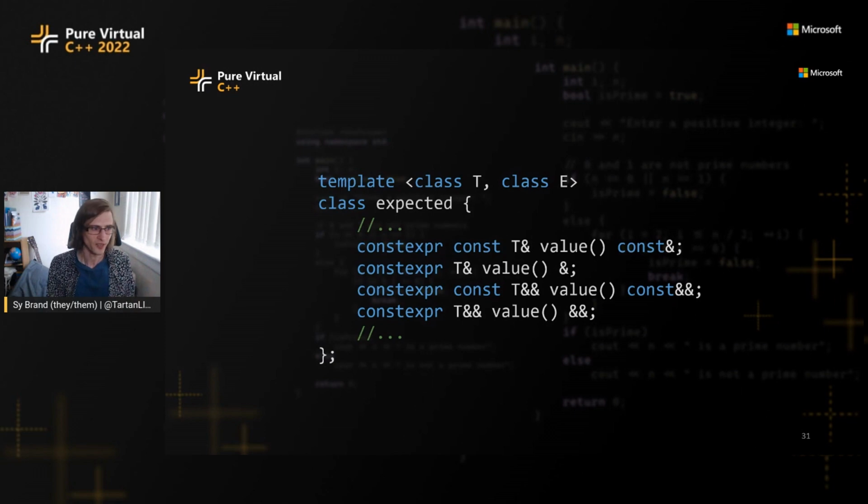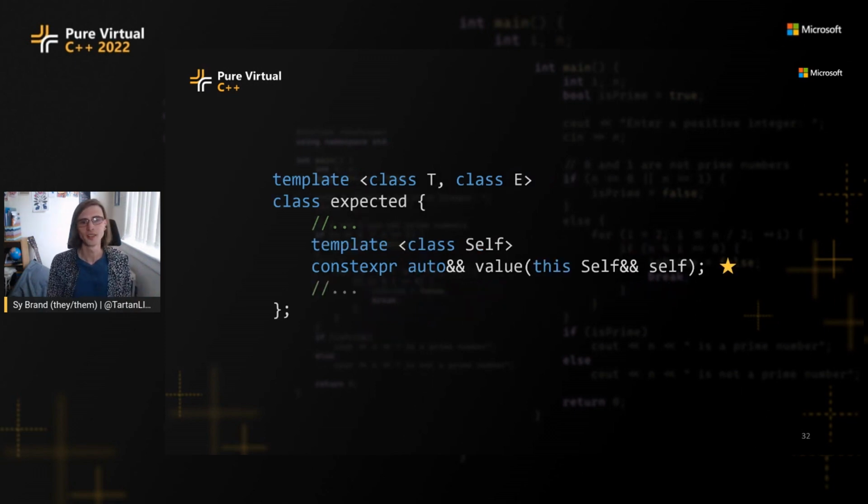So C++23 gives you something for this. It's called deducing this. So this says, I don't have to overload these things anymore. I'm just going to deduce the const ref qualifiers of the explicit object parameter. This used to be the implicit object parameter that we don't see in the declaration. Now we see it in the declaration. This function takes a single parameter called self and is qualified with the this keyword, which says this is special. This represents the object which you called this function on.